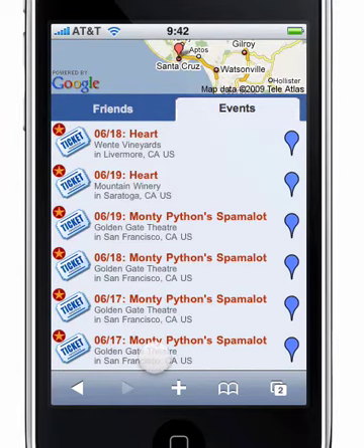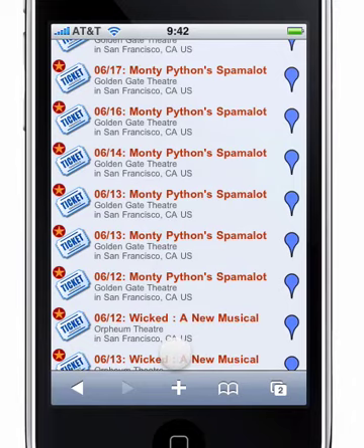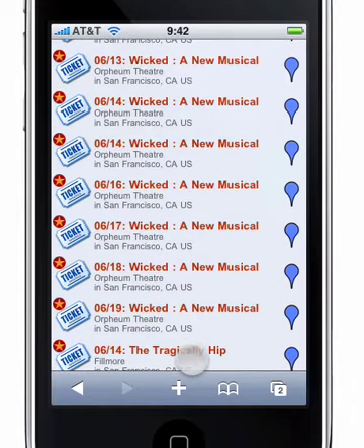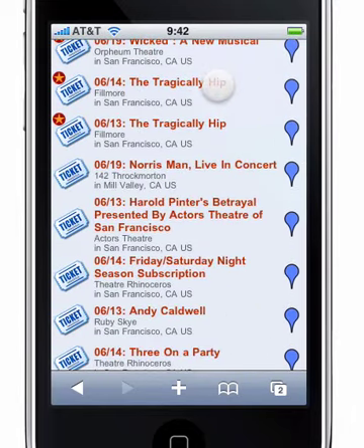The events that have stars next to them are ones that LuckyCal has decided I'm interested in based on configurations that I've done within my Facebook account. The ones that are down here, lower down on the list, are events that are happening in the San Francisco and the Cupertino area, but that I haven't explicitly said that I might be interested in. Now, what do I mean by interested in? The Tragically Hip here, for instance.